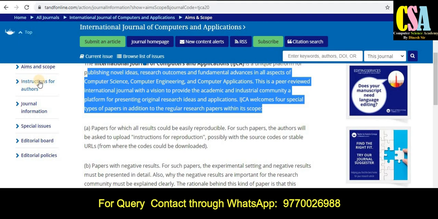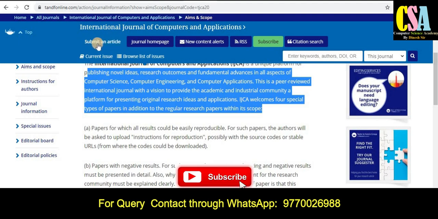And how will we submit our research paper? So you can see here, this is the submission tab. Just click on this particular tab, and you will be redirected to the submission page. So this is how you can submit your research paper in this particular journal.